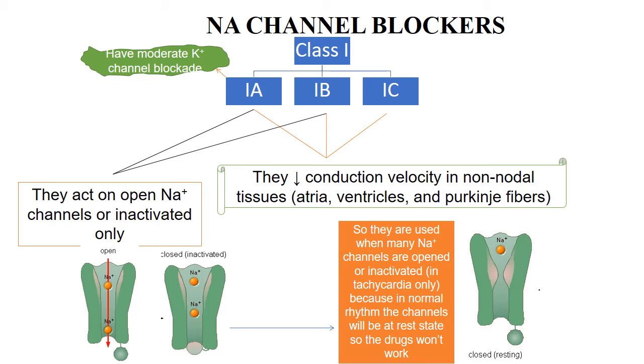Class 1B drugs decrease the conduction velocity in non-nodal tissues, that is the atria, ventricles, and Purkinje fibers. So class 1B drugs are used mainly when many sodium channels are open, like in case of tachycardia only, because in normal rhythm the channels will be at rest state, so the drugs would not work in this case. So class 1B drugs act only on depolarized tissues.